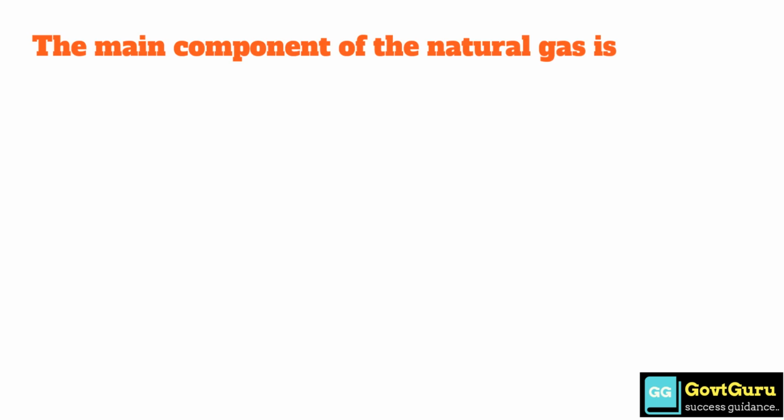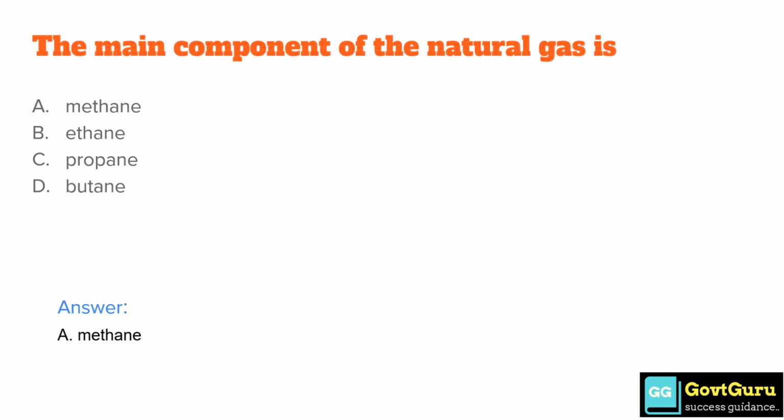The main component of the natural gas is option A, methane. Option B, ethane. Option C, propane. And option D, butane. The correct answer is option A, methane is the main component of natural gas.